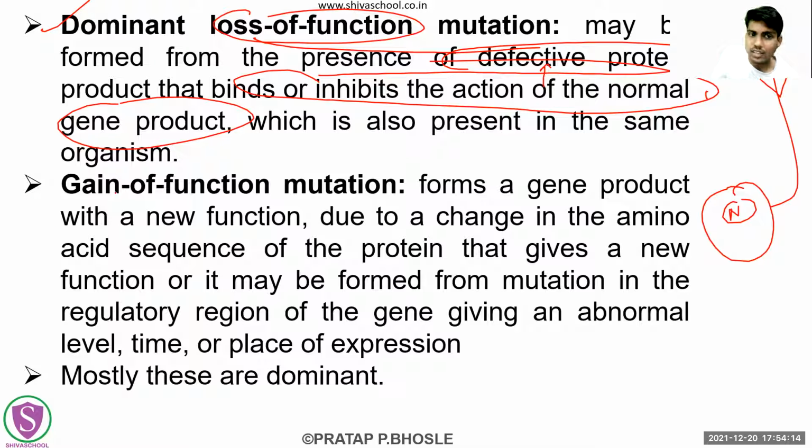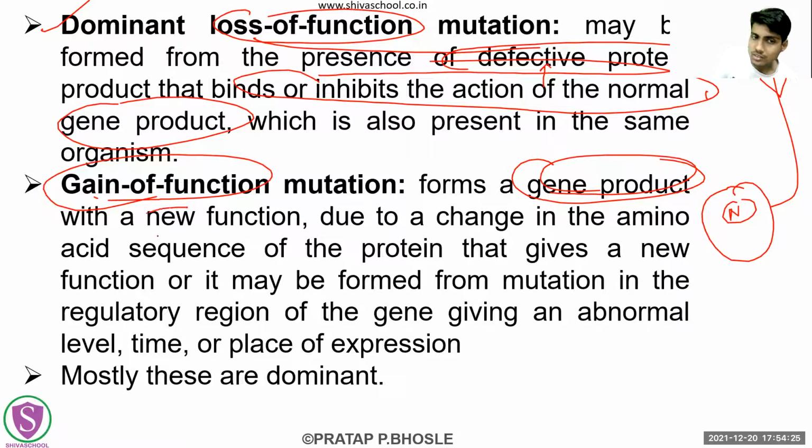Now, gain of function mutation is what? Here a gene product is formed, and now the newly formed gene product has a new function. A new function will come with that gene product. And because of the change in the amino acid sequence of the protein, it will give a new function to this gene.